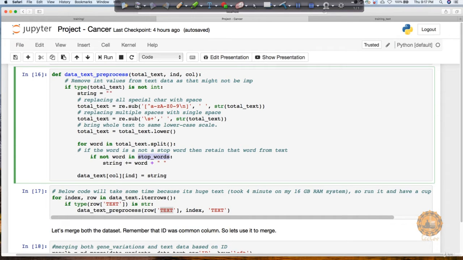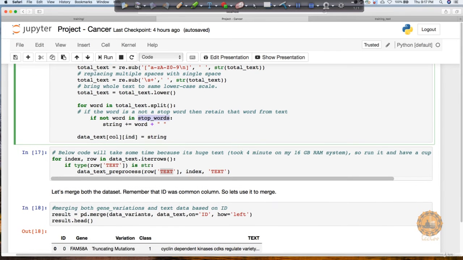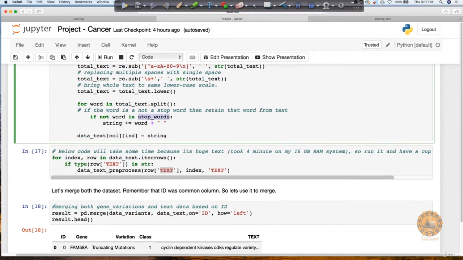I have given proper comments here so that you don't face any difficulty in understanding this particular function, so do not worry about that. You can anytime go back and just play with this particular code.